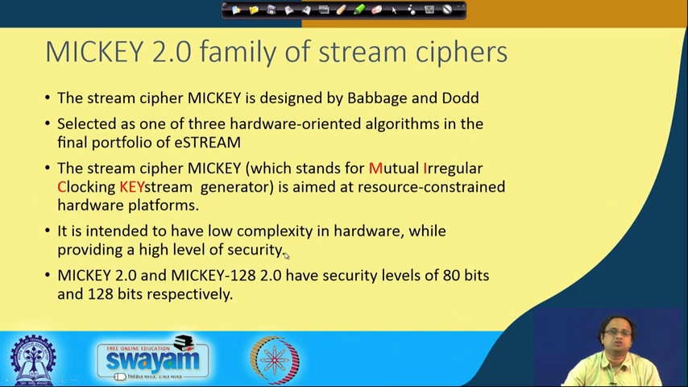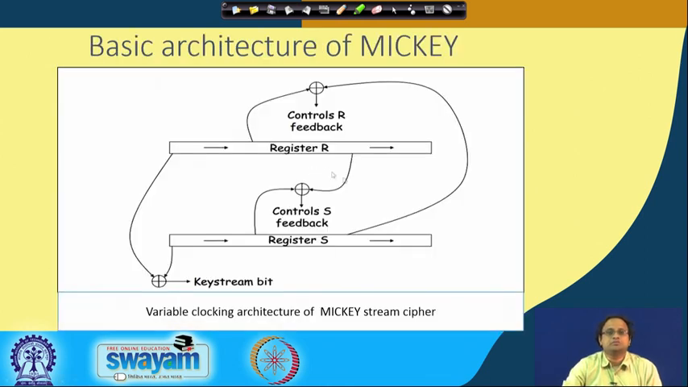In fact, MICKEY 2 and MICKEY 128 2.0 have security levels of 80 bits and as high as 128 bits respectively. This is how MICKEY looks. You can see that there are 2 registers, register R, which is a linear feedback shift register, and register S, which is a nonlinear feedback shift register, and there is an independent control for register R and for register S.